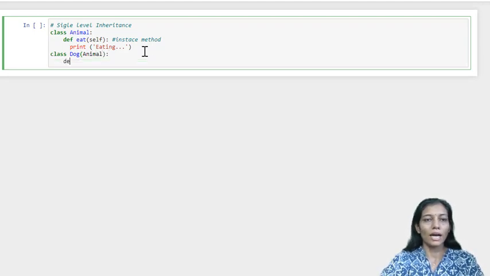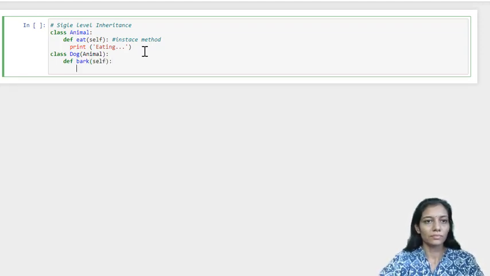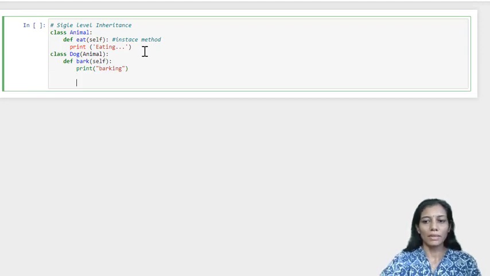Now within that I'm defining one more method which belongs to the dog class. So the dog class will have its own method as well as the method derived from the base class. Here suppose bark and self. Now we have defined the method, and we want to access it. In order to access the method, we need to have an object. So here we'll have an object of the derived class.